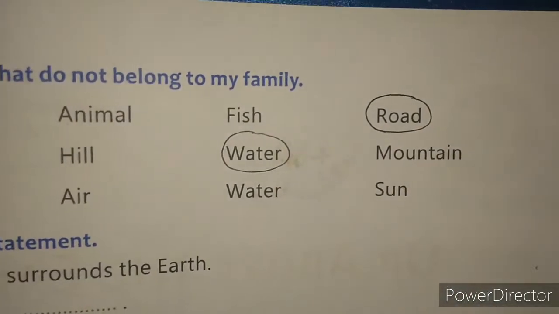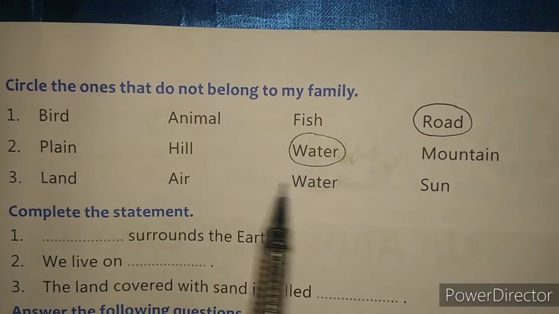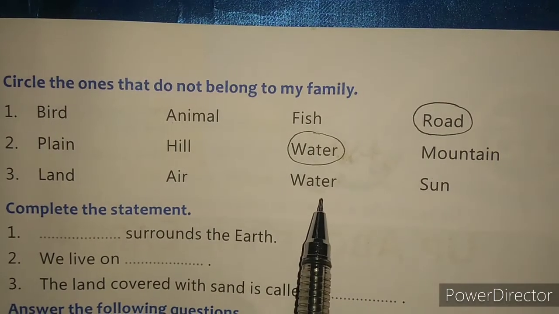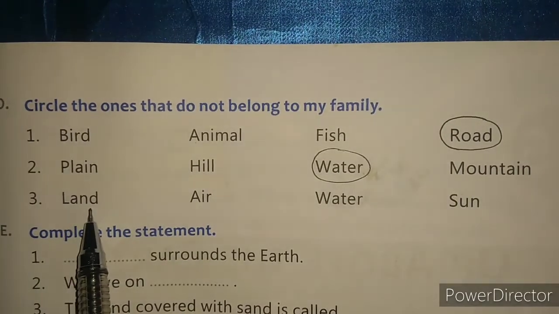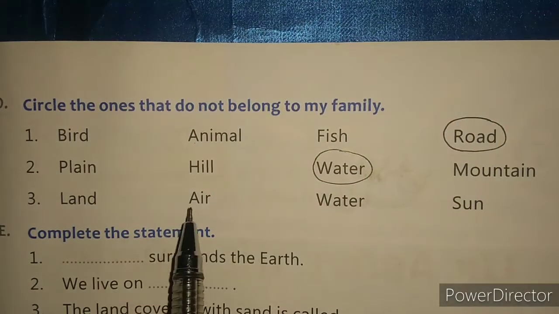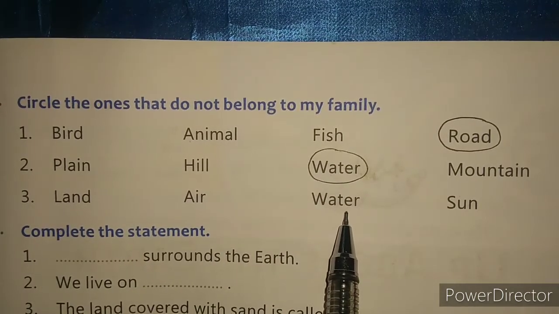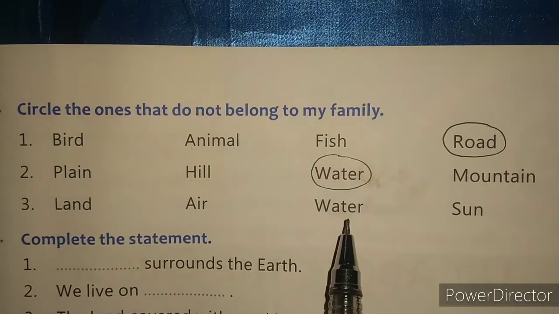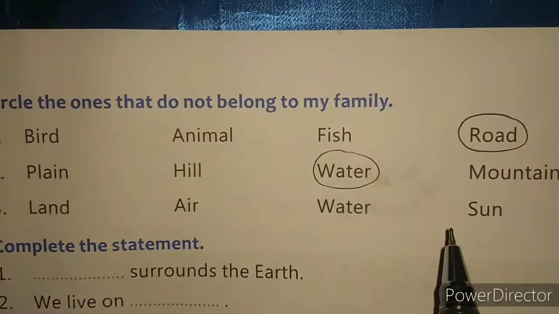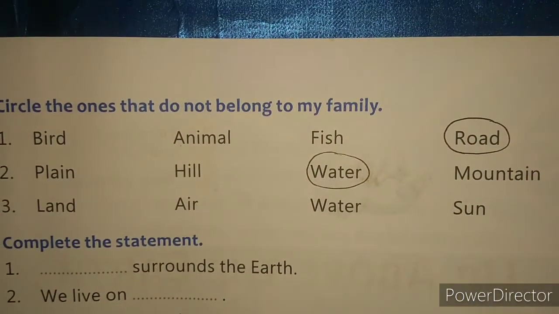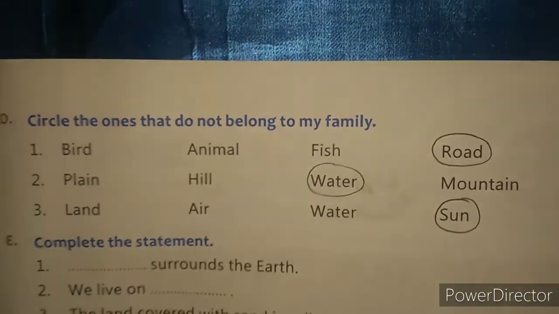Because land, air, and water are related to the earth. Land is part of the earth, air surrounds our earth, and water is also present on the earth. But sun does not belong to the earth. So sun is odd here. You will make a circle.